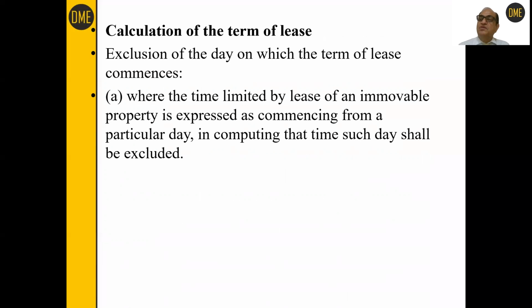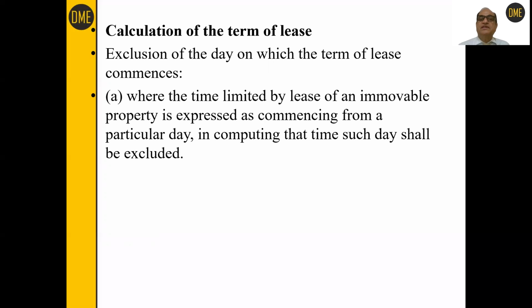Because drafting of the notice terminating the tenancy under section 106 depends upon this calculation. And if your calculation is wrong, you have drafted a wrong notice, you have given a wrong notice, you have drafted plaint accordingly, which is again defective, and your suit is liable to be dismissed on this technical ground also.